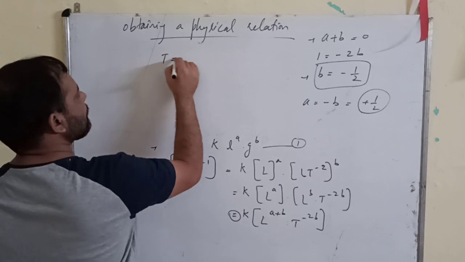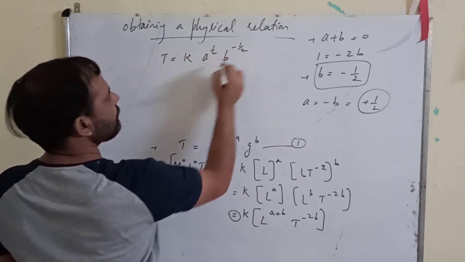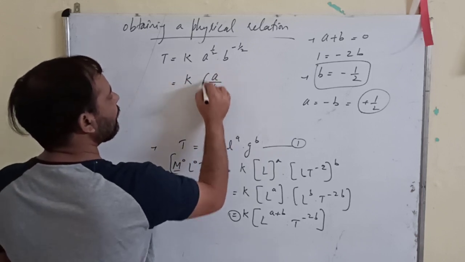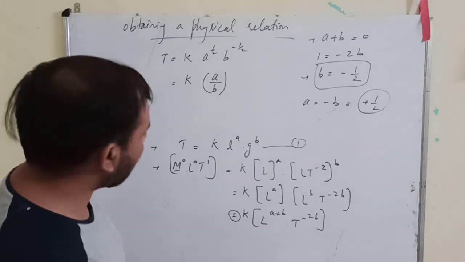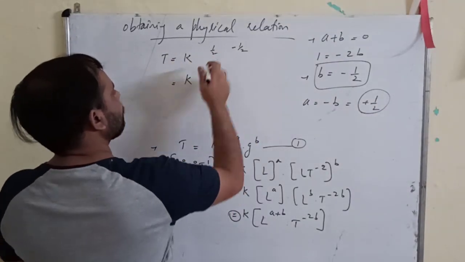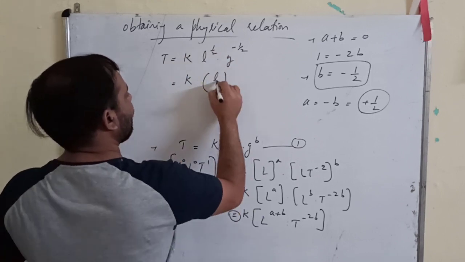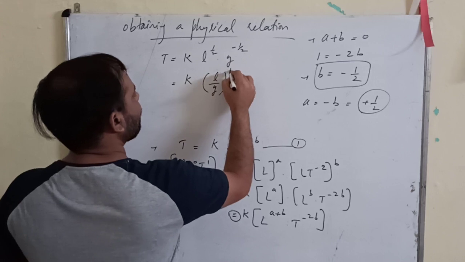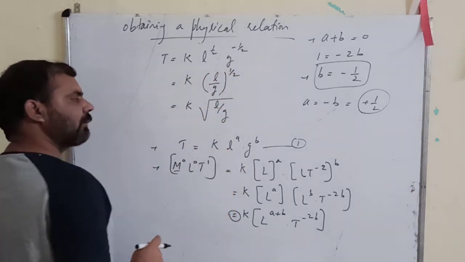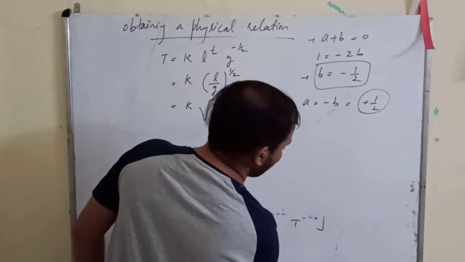So we get T equal to k times l raised to the power half, g raised to the power minus half. Sorry, it should be l and g, not a and b. So l upon g raised to the power half, or k times under root l upon g. Now this value of k cannot be found by the dimensional method.